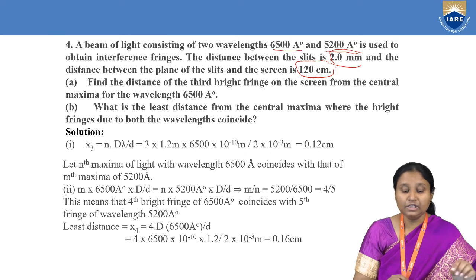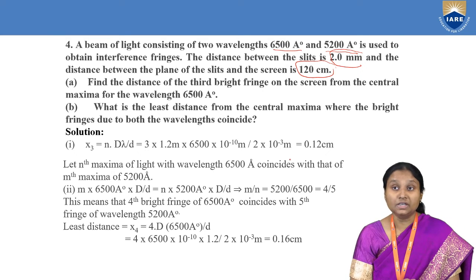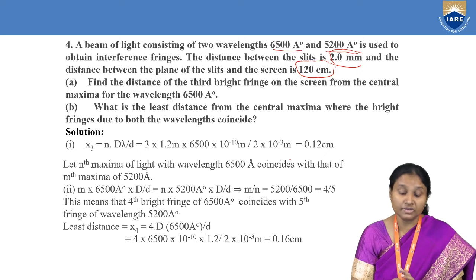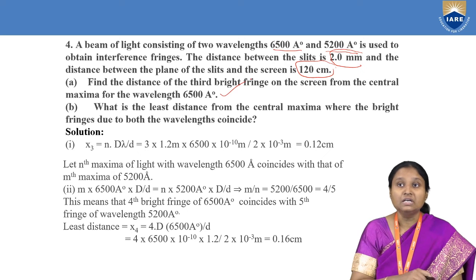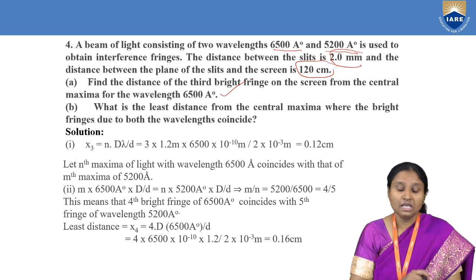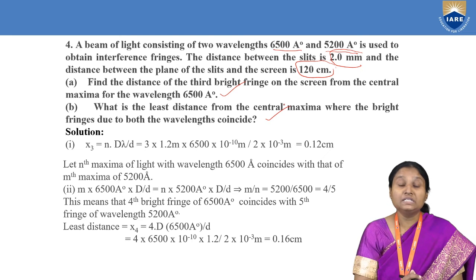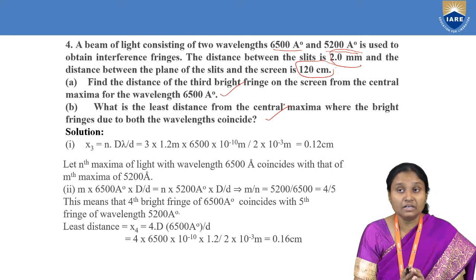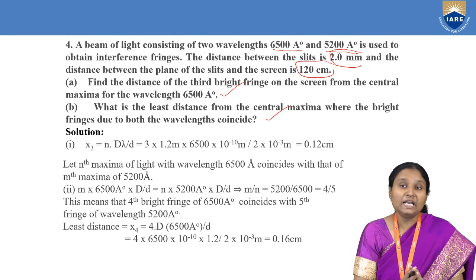First thing is I need to find the distance of the third bright fringe from the central fringe for this particular wavelength, 6500 angstroms, and then I need to find the least distance from the central maxima when the bright fringes due to both wavelengths coincide.